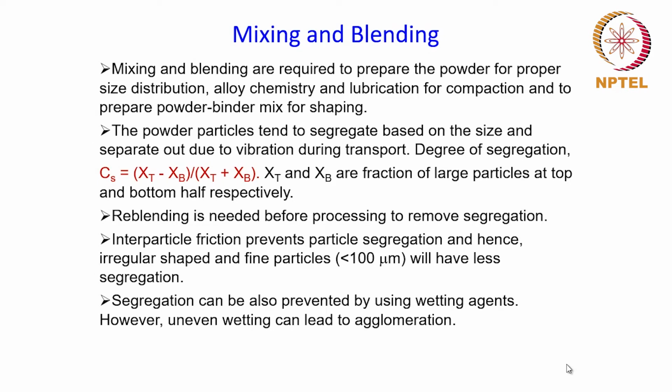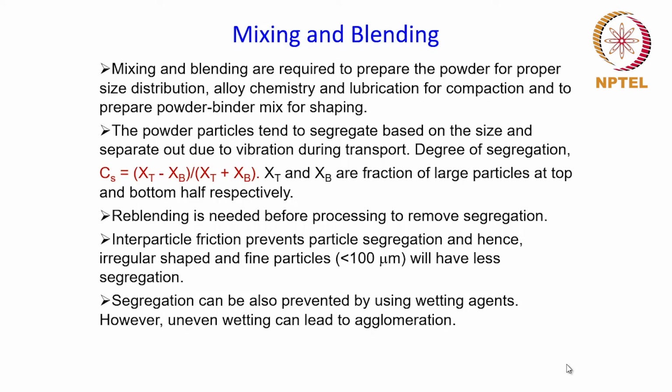When it comes to mixing and blending, it is the first step in preparing the powder feedstock for the shaping process. As you all know by now, the powder metallurgy process is all about shaping a loose mass of powder into a product, and in that process, mixing and blending plays a very important role.